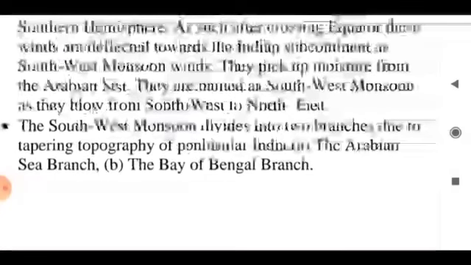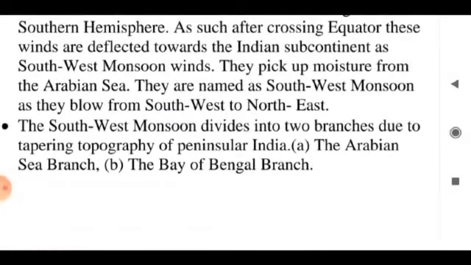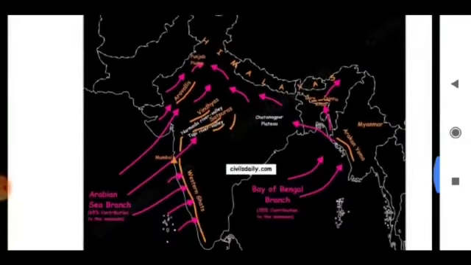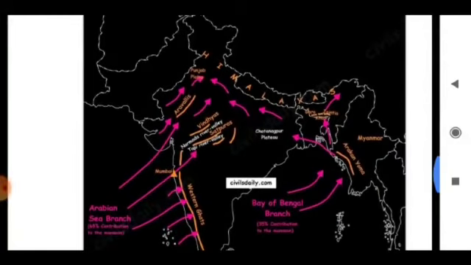The southwest monsoon is divided into two branches, the Arabian Sea branch and Bay of Bengal branch. Just follow. So at first we discuss the Arabian Sea branch. The Arabian Sea branch of the southwest monsoon strikes the western coast of India in Kerala on 1st June. It gives very high rainfall along the windward side of Western Ghat.